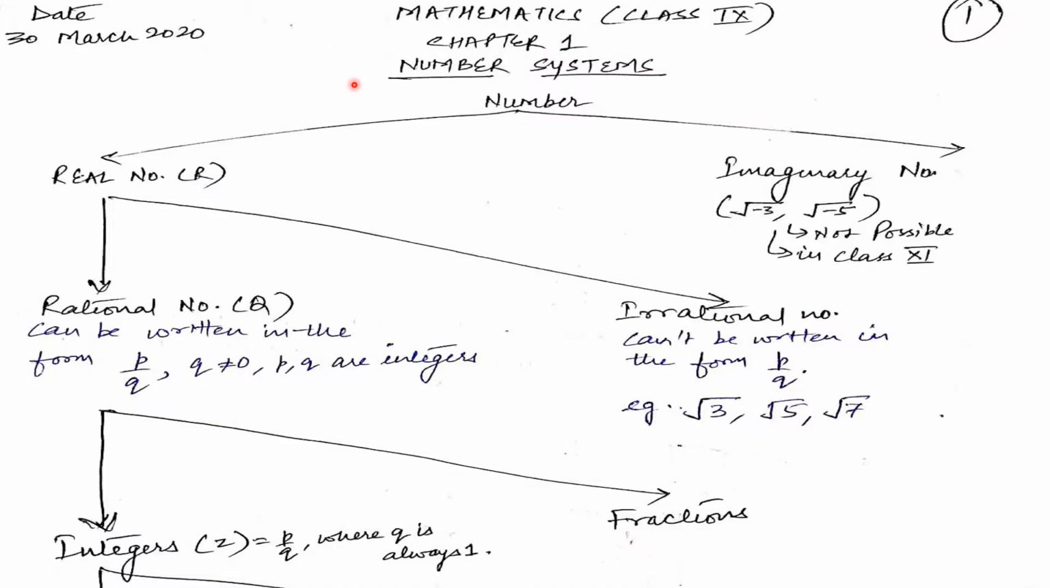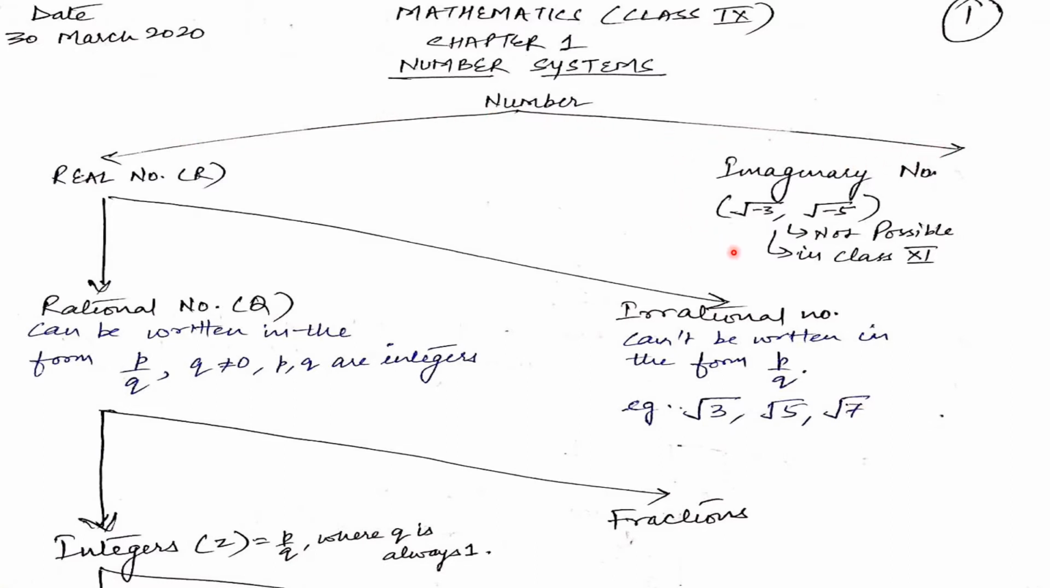Chapter name is Number Systems. In this chapter, first of all, we should learn what we mean by a number and the types of numbers. From our childhood, we have been studying numbers like 1, 2, 3, 4, all the counting numbers. But in this class, we have to understand the basic types of numbers that we have gone through till now. The first division of numbers is two types: real numbers and imaginary numbers.